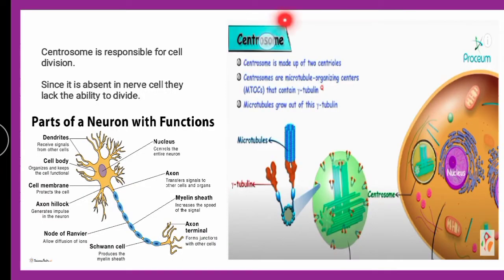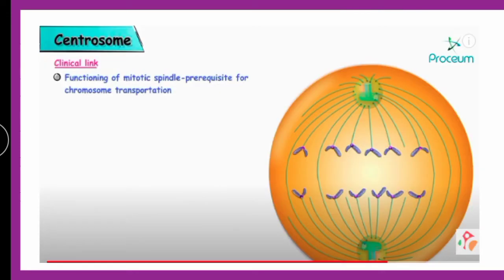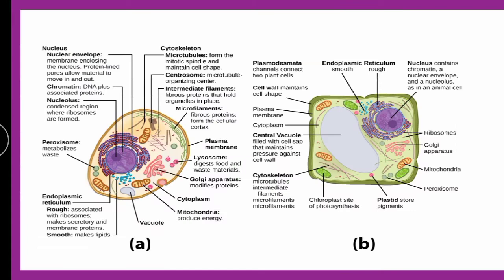So this centrosome, which is present in the normal body cell, is not present in the neuron. Because the centrosome is responsible for cell division, and since the neuron is lacking centrosome, it cannot divide. So the correct answer is centrosome.